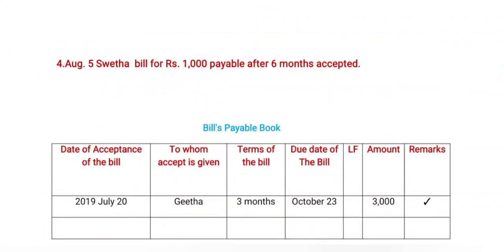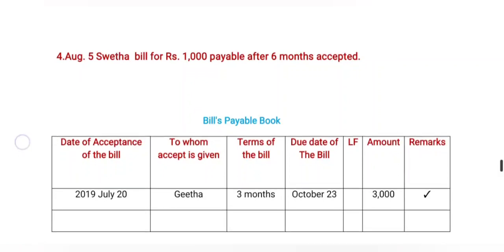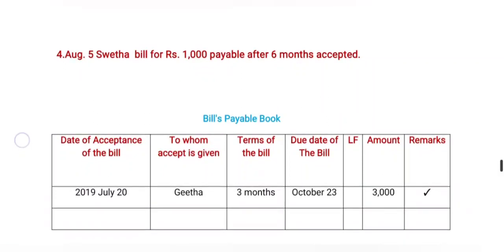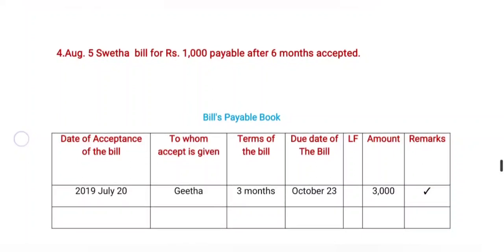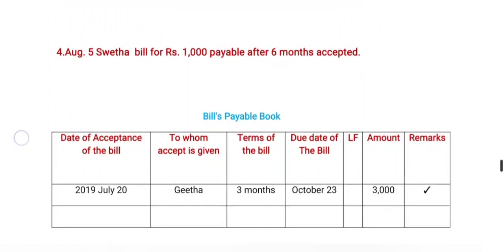Now coming to the given transaction, it is 4th August, Sweta bill for 1000 rupees payable after 6 months accepted. Here it is clearly defined as an accepted bill, so it is related to bills payable. Now coming to the date of the acceptance of the bill, it is August 5th. Now coming to the creditor's name, the given creditor's name is Sweta. Now coming to the terms of the bill, clearly it is 6 months.